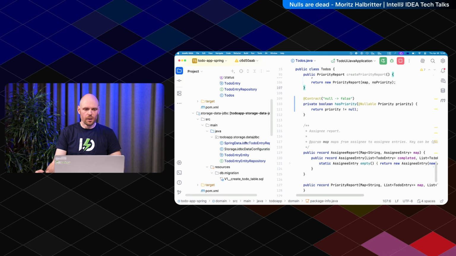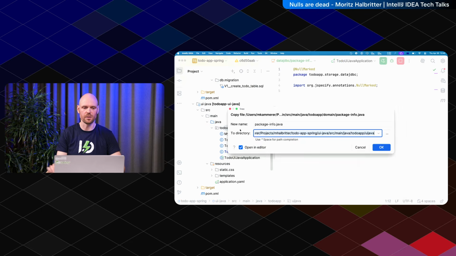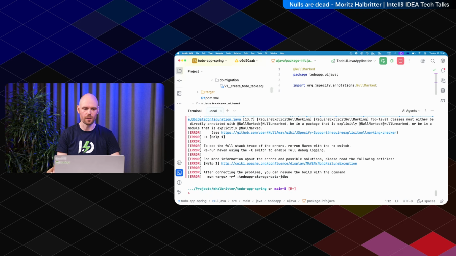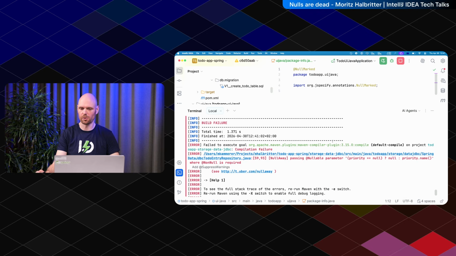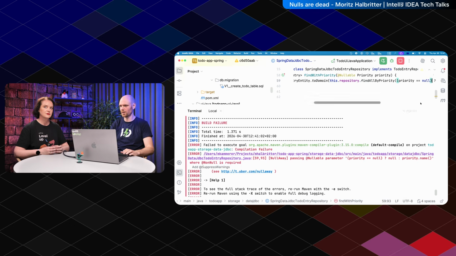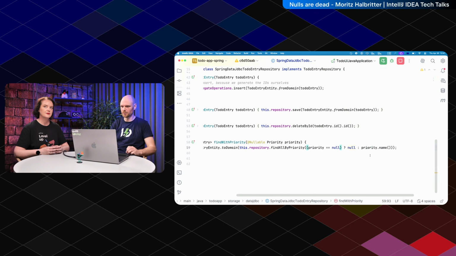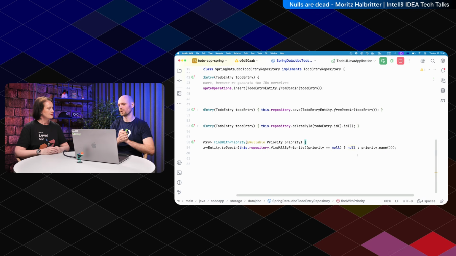Here. Now this thing here is NullMarked, and this thing here is NullMarked too. Okay, let's run it again. Now we get a different error, because it doesn't scream at us about missing package-info files, but now it has actually found something. It found something that we didn't mark as nullable but can be null. Yes, because we are now in a NullMarked scope, we have to annotate everything which can be null with @Nullable. Exactly.